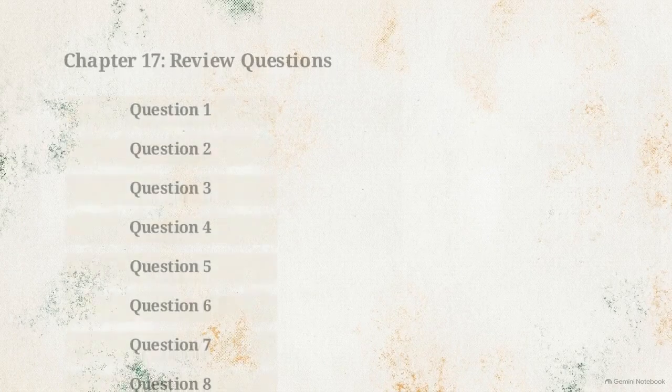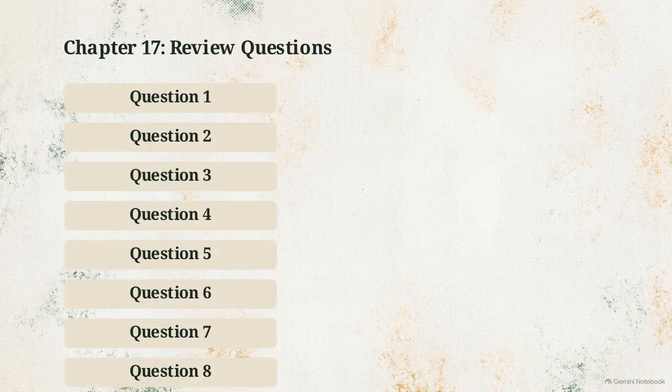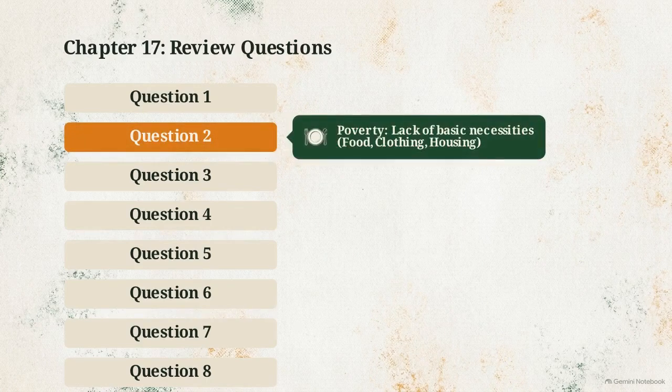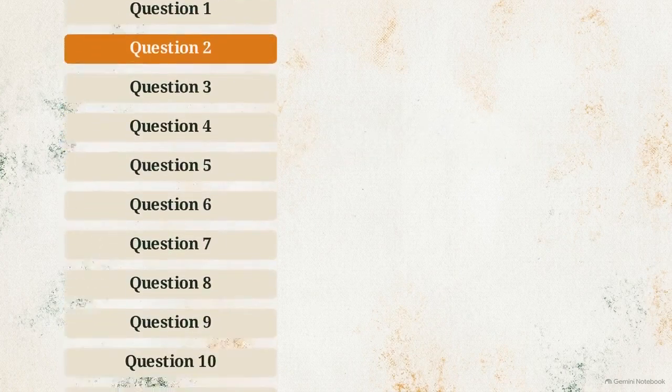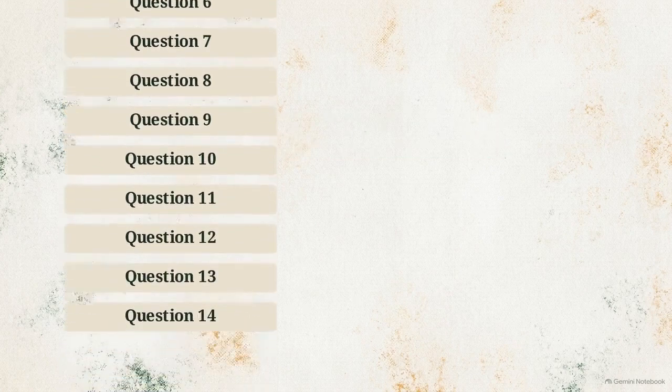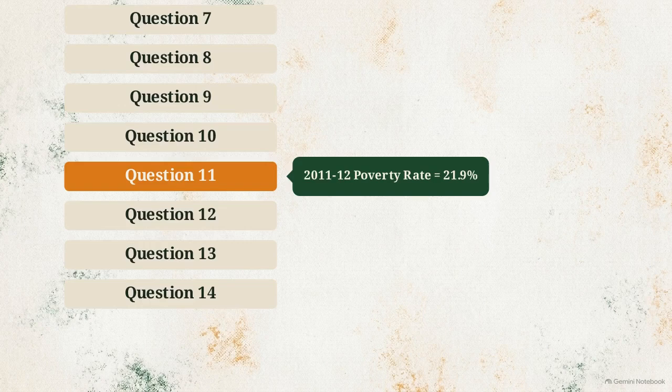The chapter PDF ends with 14 questions. Based on what we just covered, you already have the data to answer them. Question 2 asks for the definition of poverty, a lack of basic necessities like food, clothing, and housing. Question 5 notes the concept of poverty was first propounded by the director of the WHO. And for question 11, the 2011-12 poverty rate reduced to 21.9%.